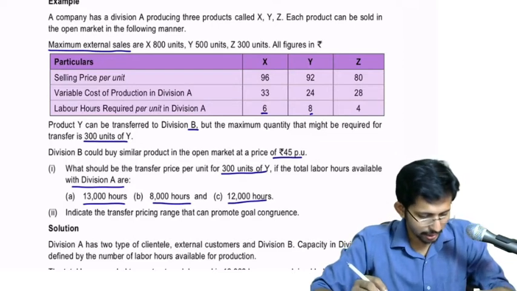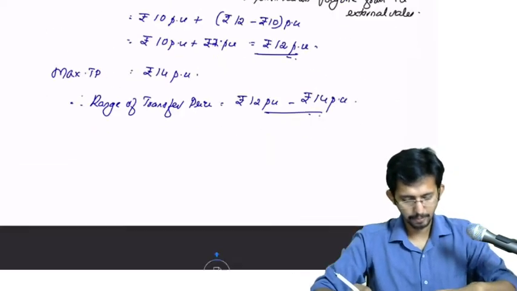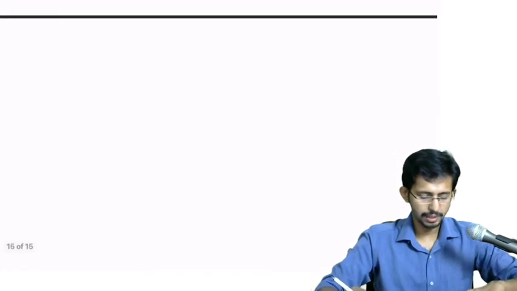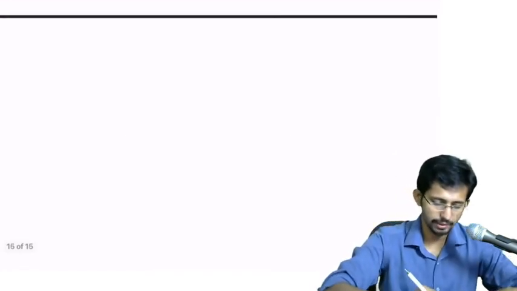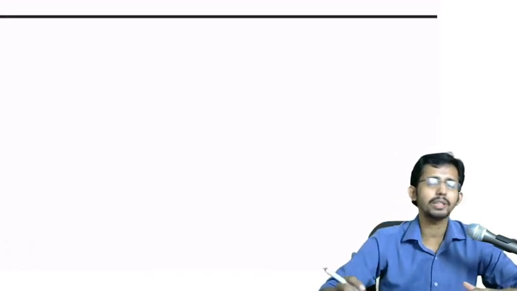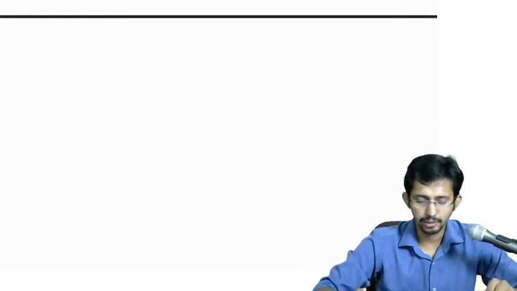So it is a question of divisional transfer pricing plus limiting factor analysis. We have seen limiting factor analysis or key factor analysis in chapter 6, decision making.